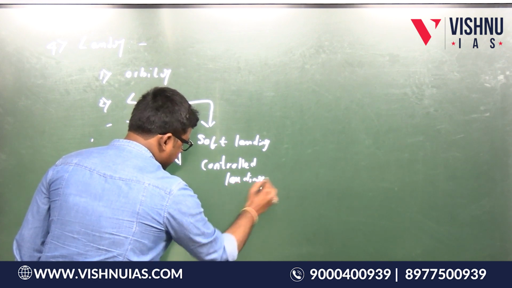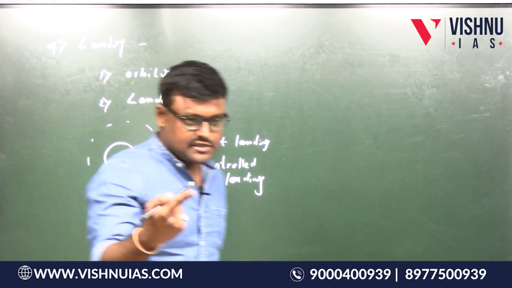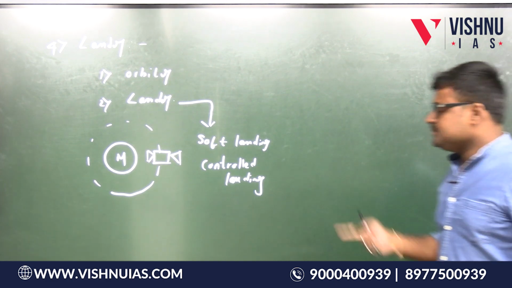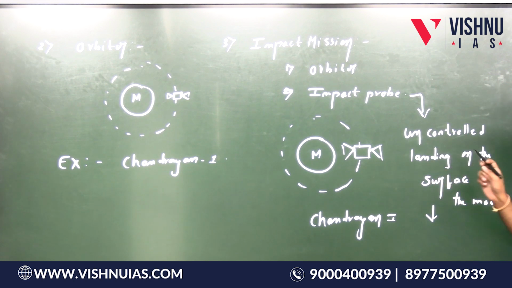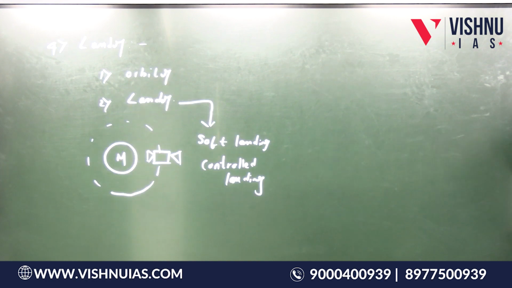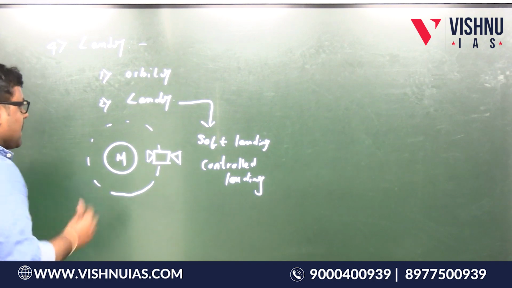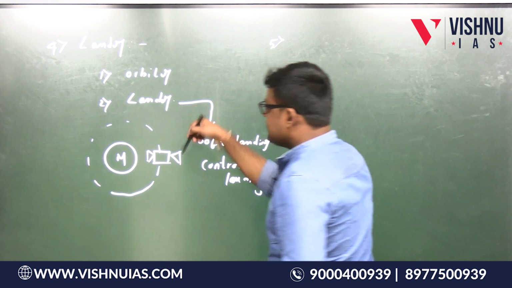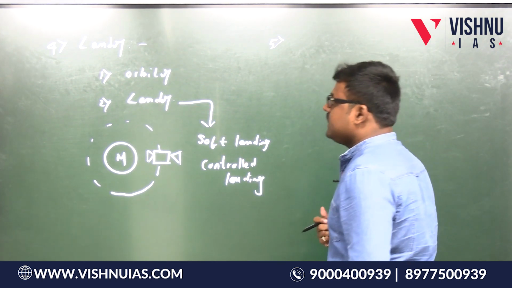That means it will softly land on the surface of the moon and then it will do some research. It will collect information about the moon. Is this point clear, everybody? Yes. So earlier in the impact mission, the impact probe makes an uncontrolled landing and this lander makes a controlled landing. That is the difference between the impact mission and the lander mission. So please get clarity here. Fine. So what is the example here? Chandrayaan 3 is the example. When we discuss Chandrayaan 3, I will tell the details about this one.